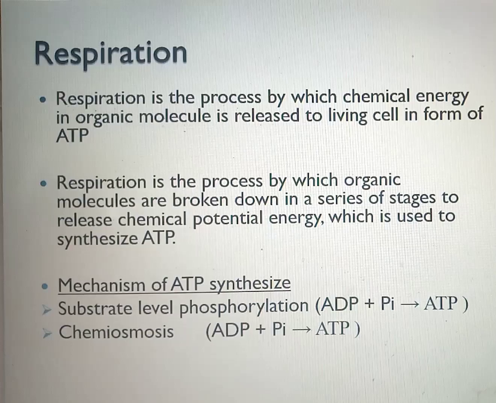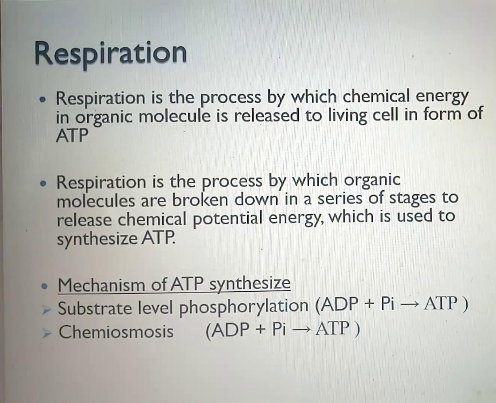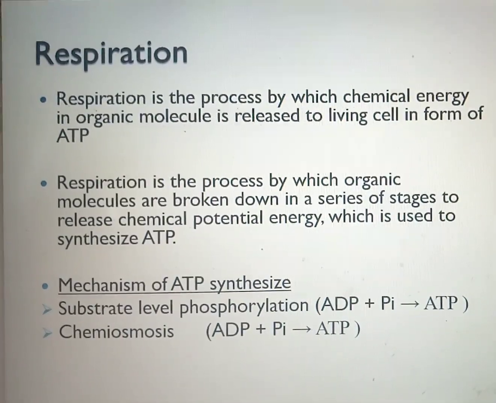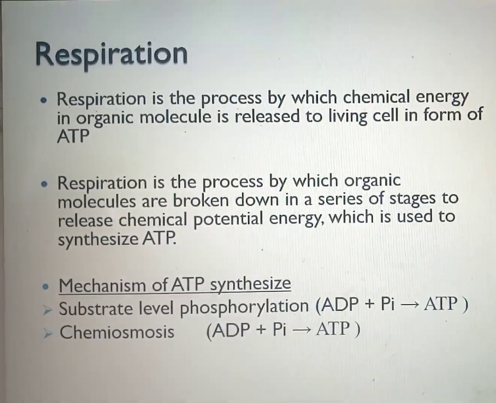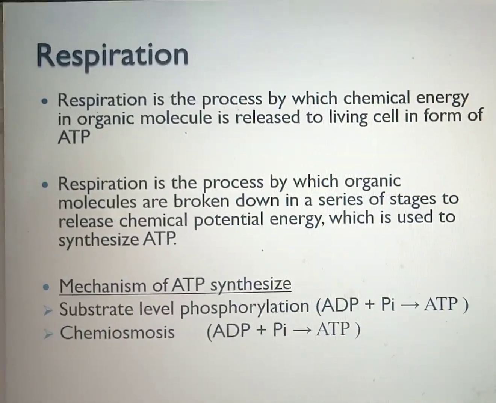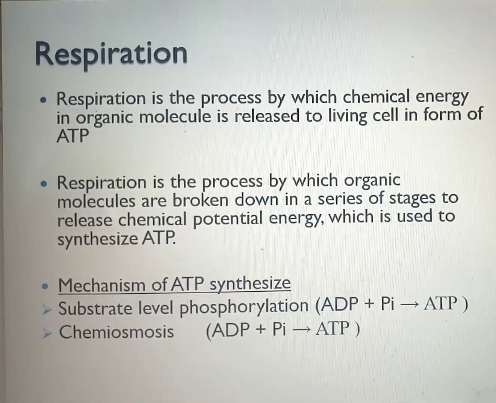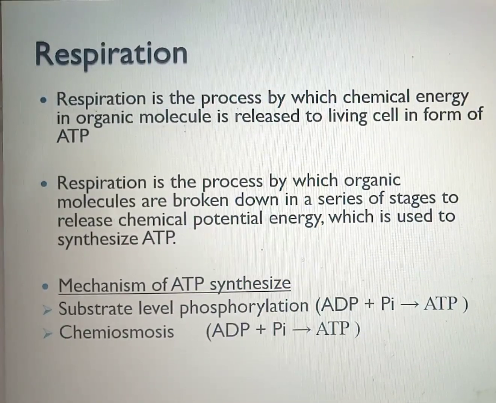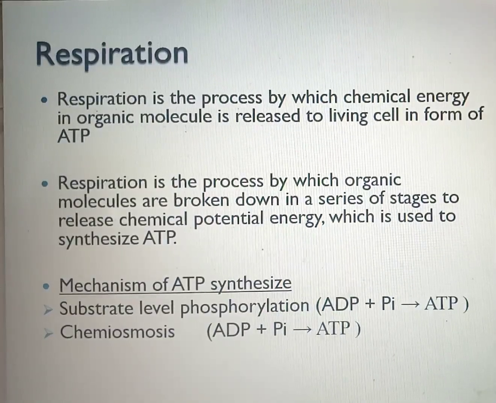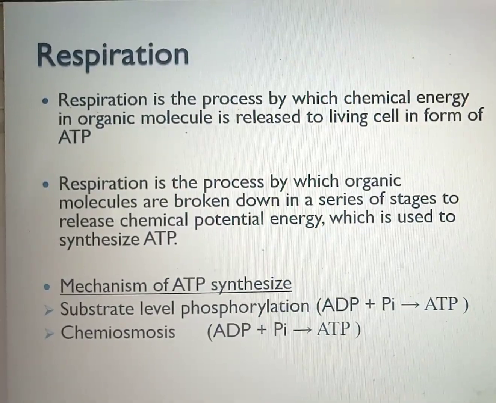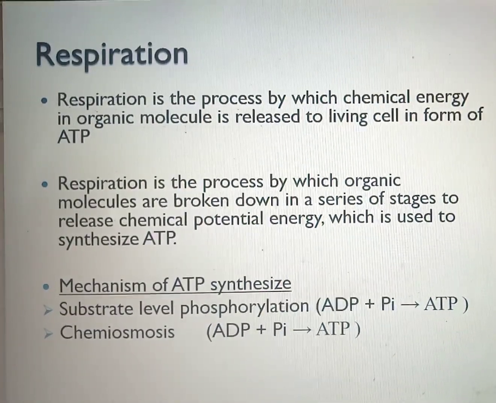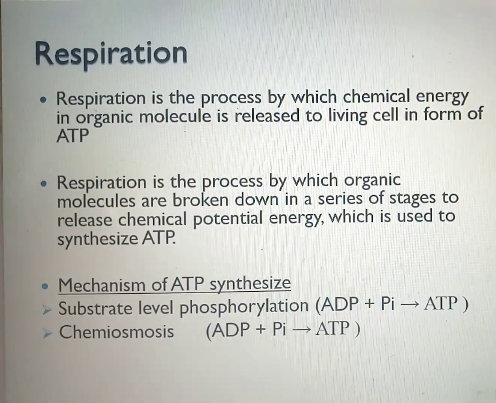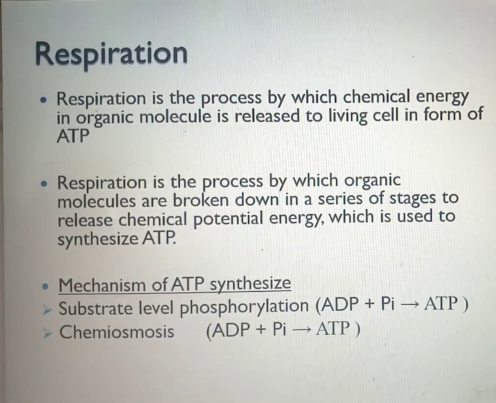And that enzyme makes use of energy that is generated across a proton gradient, that is a hydrogen ion gradient, but we prefer to use the word proton. So these are two major mechanisms by which ATP is synthesized in our living cell.